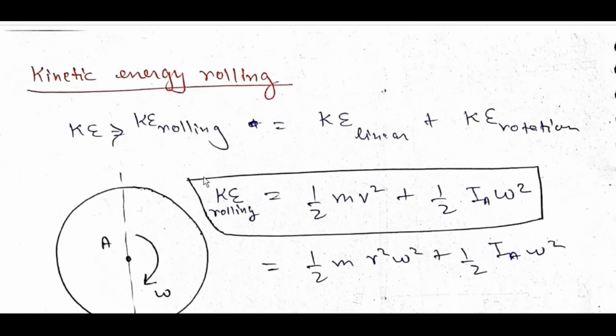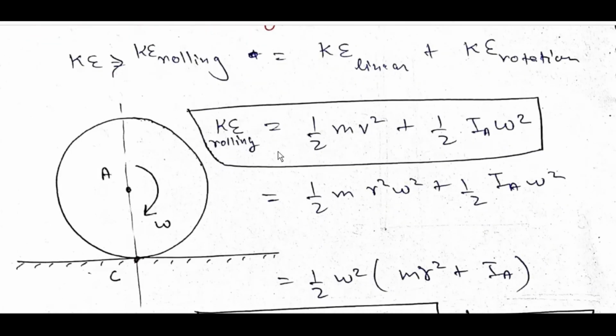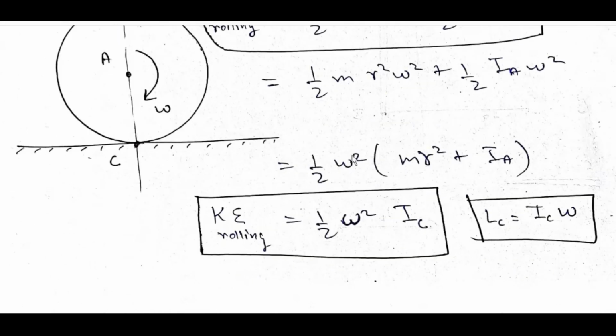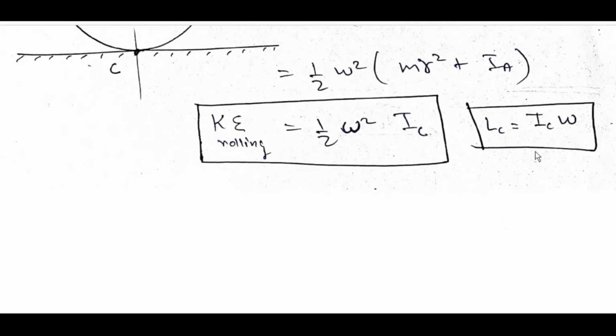Kinetic energy of rolling: KE rolling is equal to KE linear plus KE rotational. KE rolling is equal to half m v square plus half I_A omega square, is equal to half m (r omega) square plus half I_A omega square, is equal to half omega square into (m r square plus I_A). KE rolling is equal to half omega square into I_C. Similarly, L_C is angular momentum, equal to I_C into omega.